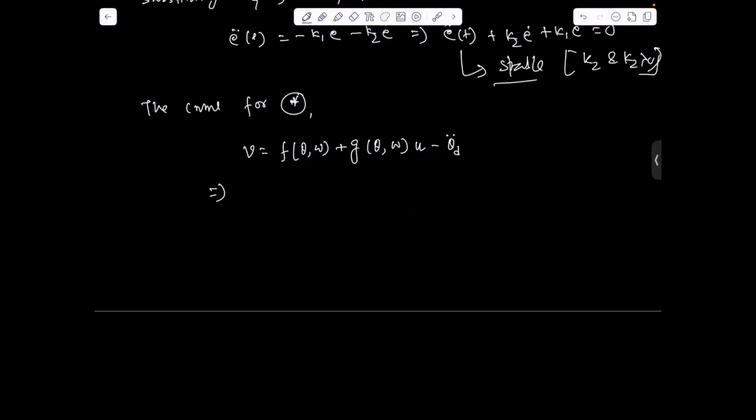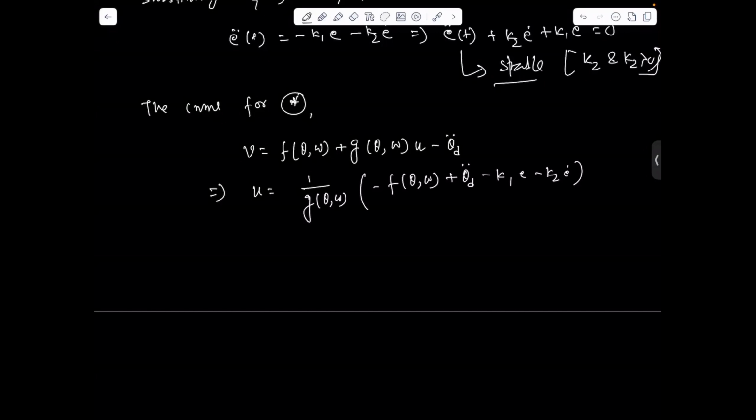From this we can write u equal to 1 upon g of theta omega, times minus f of theta omega plus theta d double dot minus k1 e minus k2 e dot.